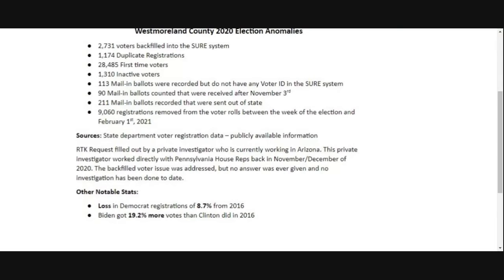Westmoreland actually had a loss to the tune of 8.7%. Joe Biden, however, still got almost 20% more votes than Hillary Clinton did in 2016. Very strange. No explanation for that whatsoever. Definitely needs looked at. Again, the 9,000 registrations that were removed, you only had 204,000 total votes for president, and you took 9,000 voters off the rolls in those 2 months. Again, that's kind of a weird percentage. What is that? Another 4 or 5%-ish? Something's going on here, people. Not quite sure what it is.